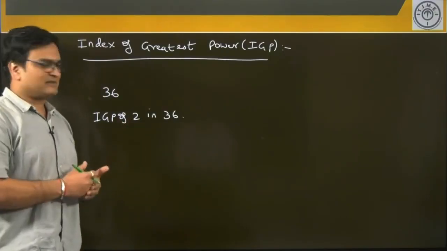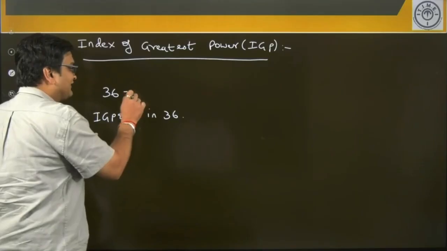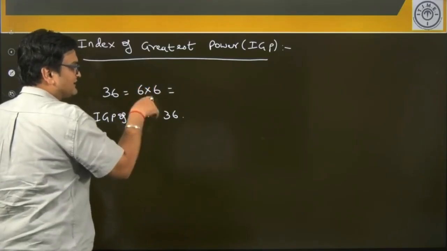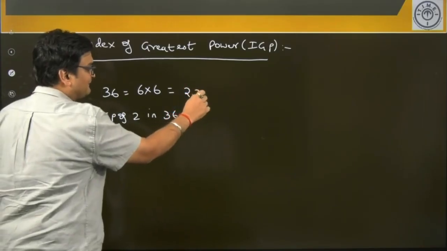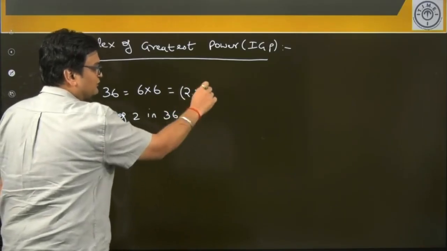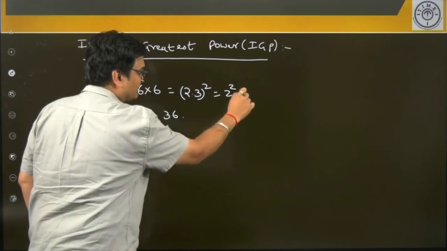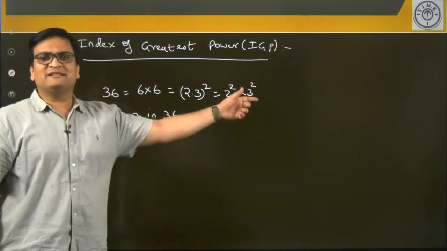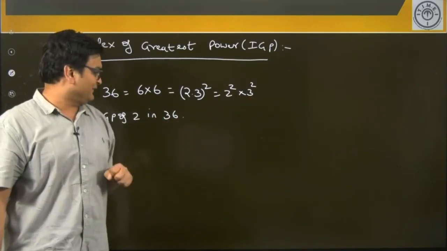What it means is, when you factorize 36, 36 can be factorized as 6 into 6, and 6 can further be factorized as 2 into 3, so (2 into 3) whole square, which eventually becomes 2 square into 3 square. So, 36 is nothing but 2 square into 3 square, the prime factorized form of 36.